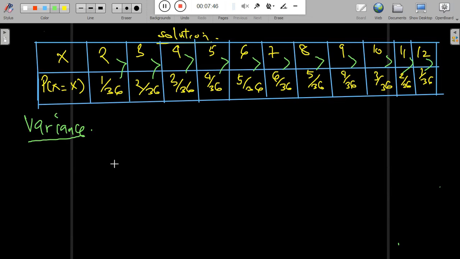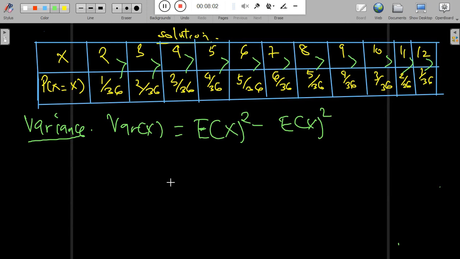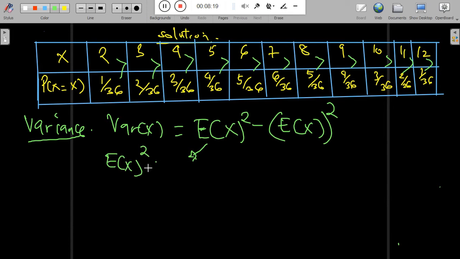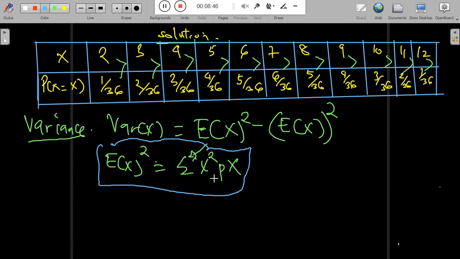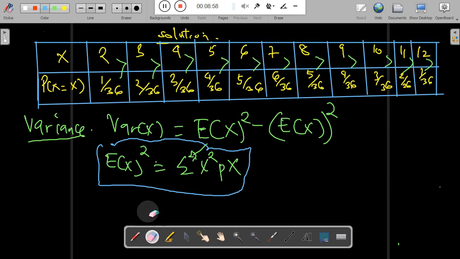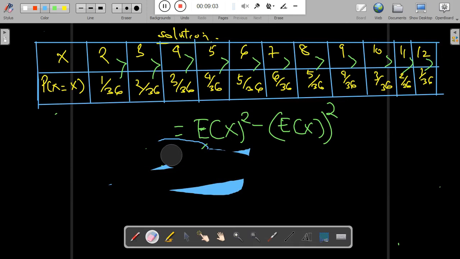That will be it. Now let's come to the variance. The variance of x is given by the expectation of x squared minus the expectation of x, bracket squared. Since we already have the expected mean, we now need to find only the expectation of x squared. That will be the summation of x squared times the probability of x. So we need to establish another table for x squared, so it is simple for us to obtain the summation of x squared times the probability of x.